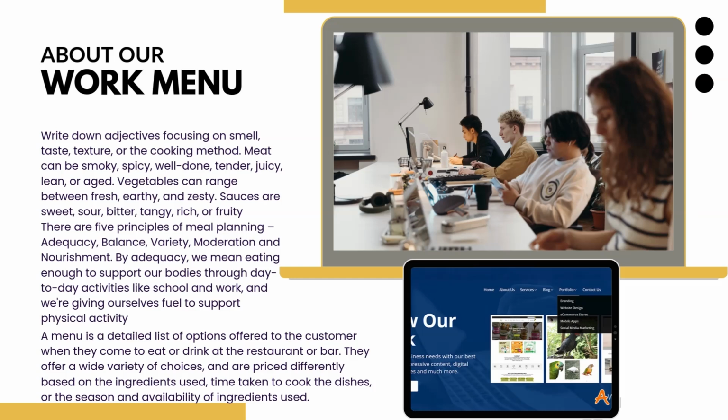There are 5 principles of meal planning: adequacy, balance, variety, moderation, and nourishment. By adequacy, we mean eating enough to support our bodies through day-to-day activities like school and work, and we're giving ourselves fuel to support physical activity. A menu is a detailed list of options offered to the customer when they come to eat or drink at the restaurant or bar. They offer a wide variety of choices and are priced differently based on the ingredients used, time taken to cook the dishes, or the season and availability of ingredients used.